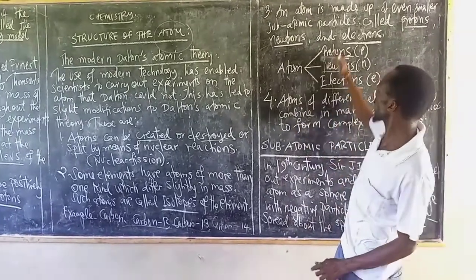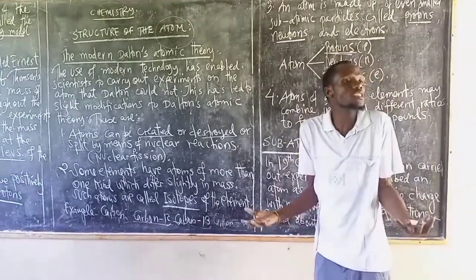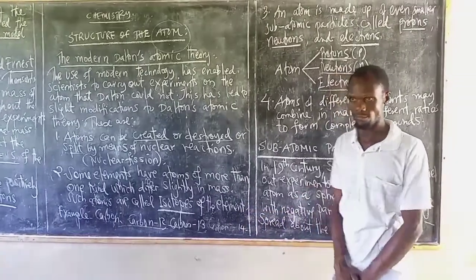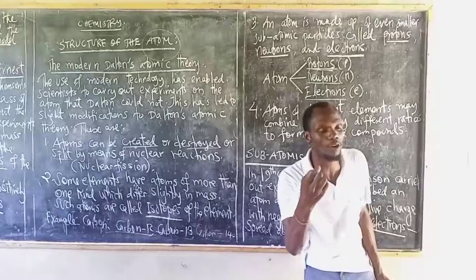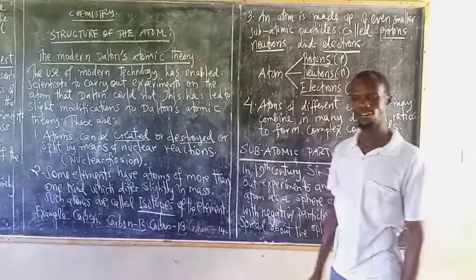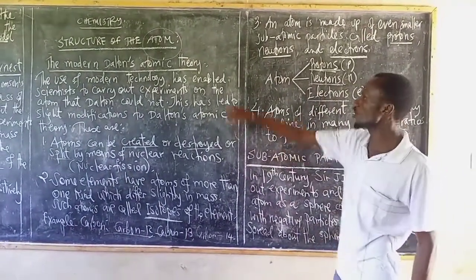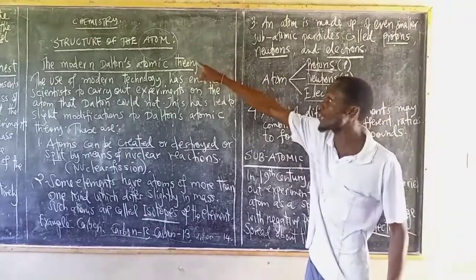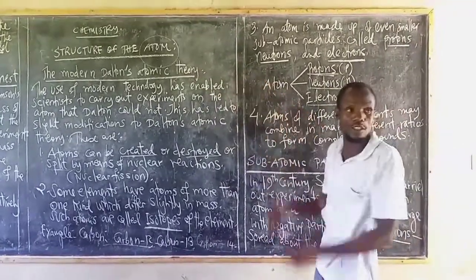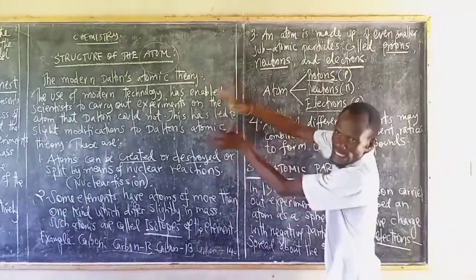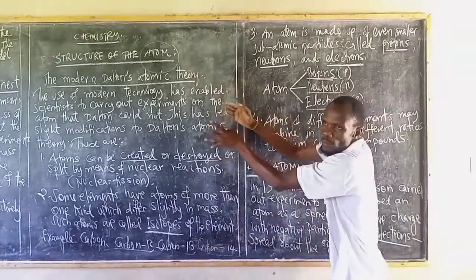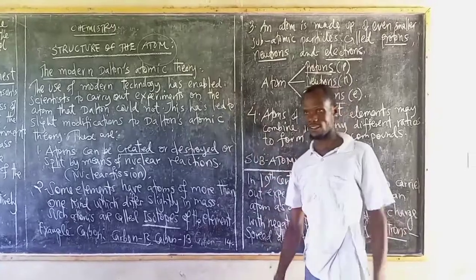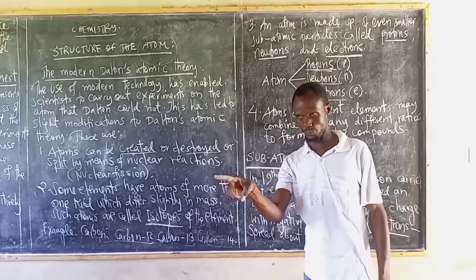In the absence of these subatomic particles, we cannot discuss the structure of the atom, because it is a thin particle that cannot be split according to Dalton. If it is the last thin particle in matter, how can we discuss it? It is impossible.